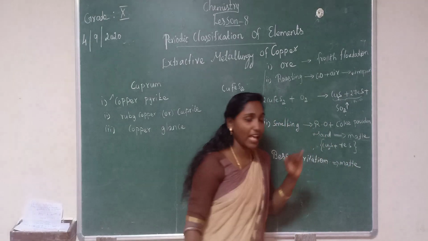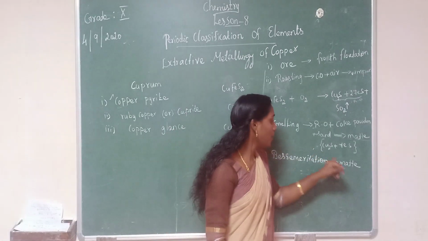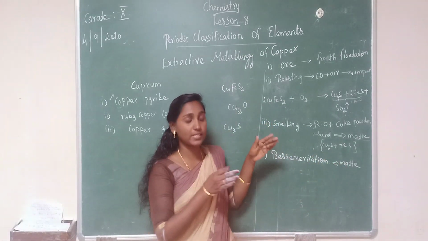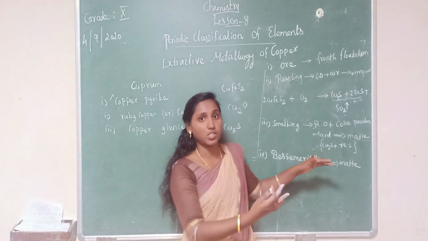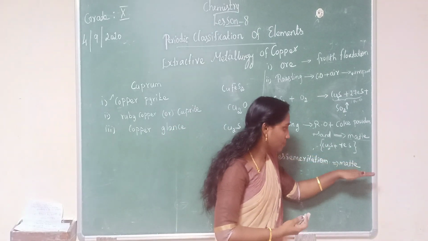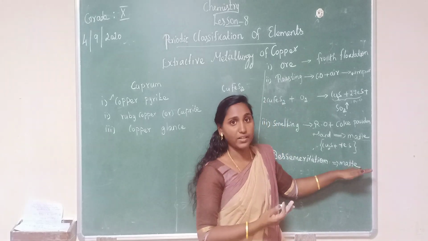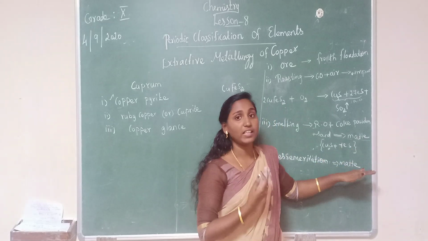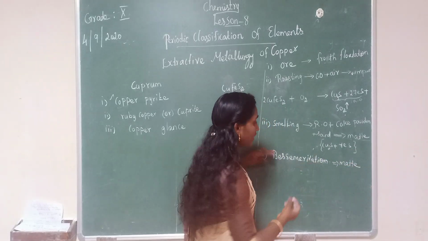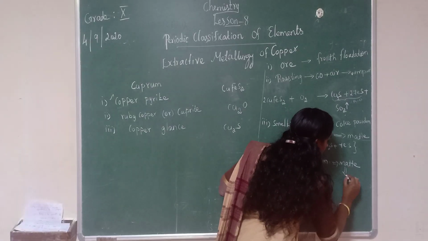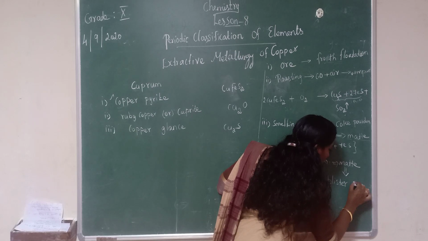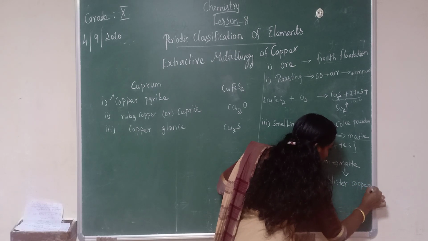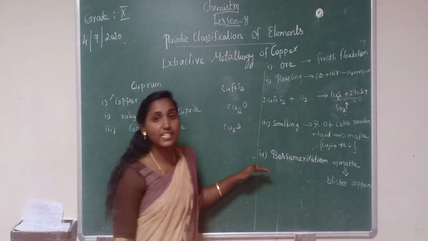When we give heat, the Bessemer converter gives one product, called blister copper. Have you understood this Bessemerization process?